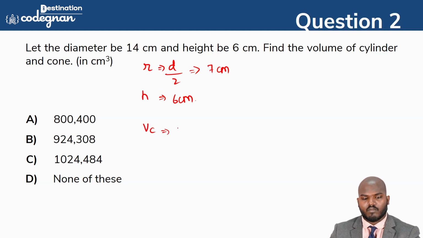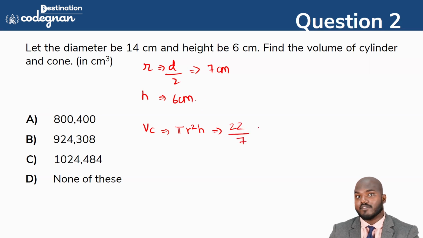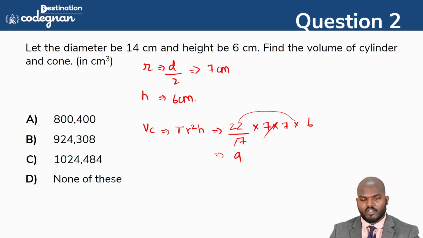The volume of the cylinder formula is pi r square h. Pi is equal to 22 by 7. Don't put the value 3.14, no. Keep the 7, and the height is equal to 6. So the 7 we can cancel, and then I multiply this, it will give you the value 924.